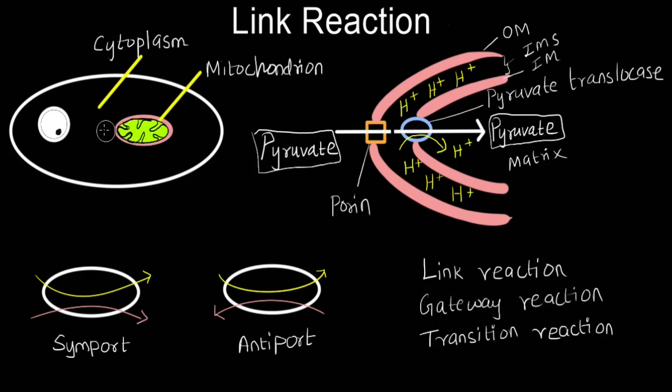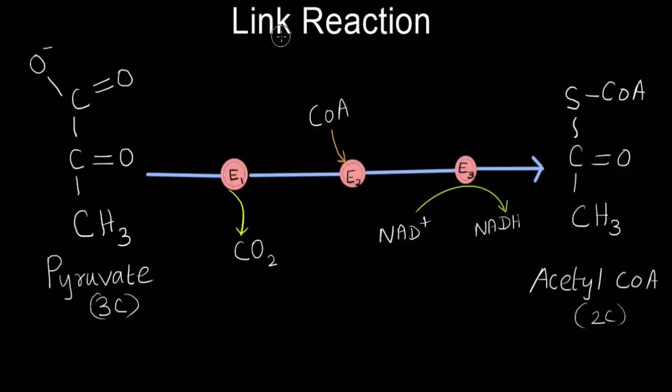This is because glycolysis that is happening in the cytoplasm is an anaerobic process, whereas all the other three that happen within mitochondria are all aerobic. As pyruvate, which is the product of glycolysis, enters into the aerobic process only through the link reaction, it is known as gateway reaction of aerobic respiration. This reaction is also known as transition reaction because it is a transition between glycolysis and TCA cycle.